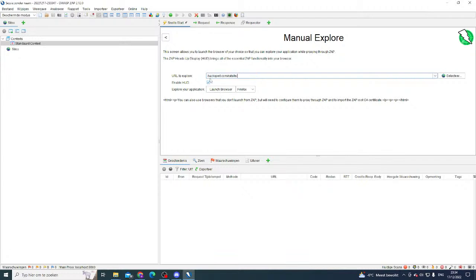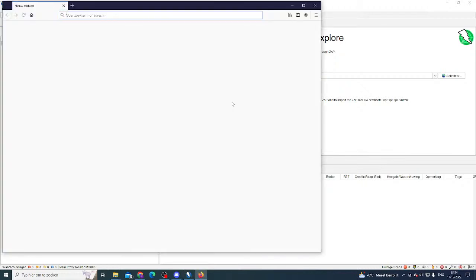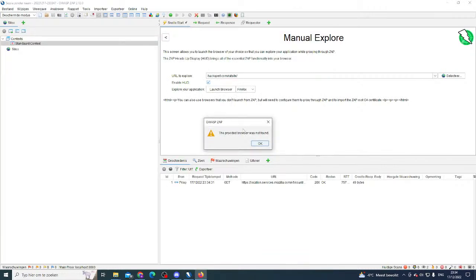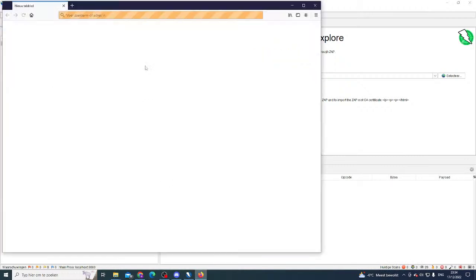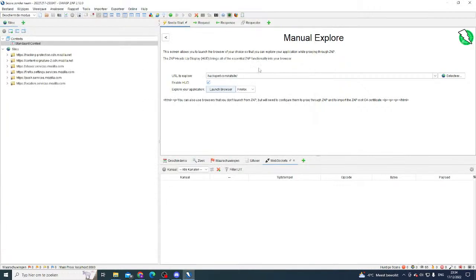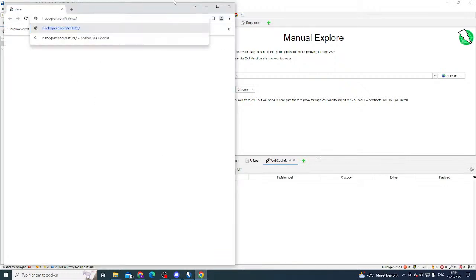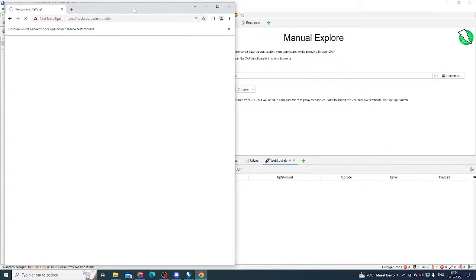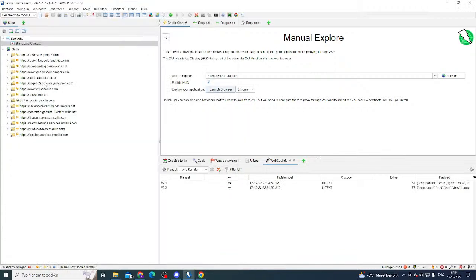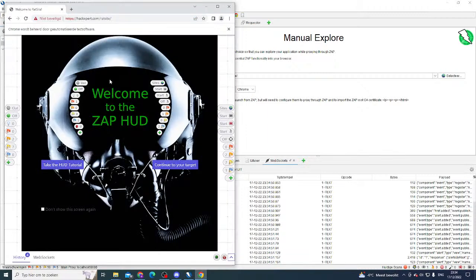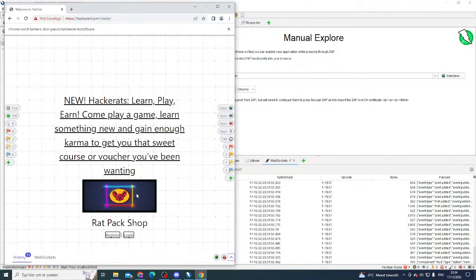Let's go to our site, RedSite, and let's launch our browser. I'm going to be using Firefox today as my browser of choice. The provided browser was not found. What are you talking about? I'm going to be using Chrome as my browser of choice today. Oh, Zap, why do you have to be this way? Do I really have to go back to my old habits? No, I don't. Okay, let's just pretend that nothing happened and continue on my target.